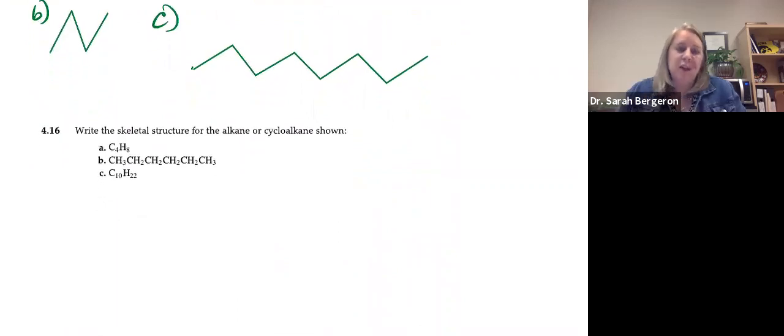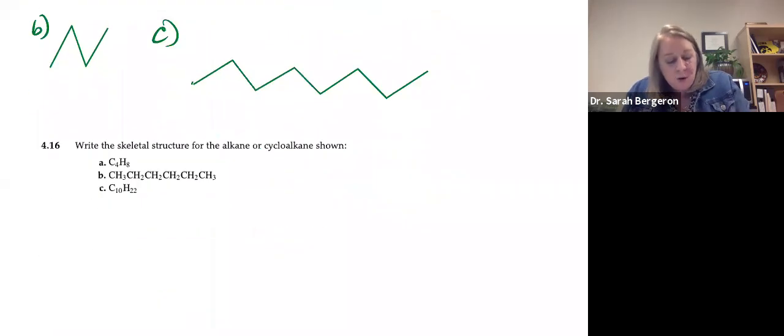All right, so write the skeletal structure for the alkane or cycloalkane shown. So it could be either or. What you need to do is kind of look at this formula and say, if I have 4 carbons, what formula does this fit? Does this fit my CnH2n+2? If I have 4 times 2 is 8 plus 2... Oh, it's not that. So it's not this one.